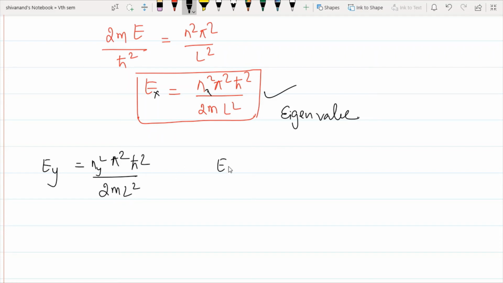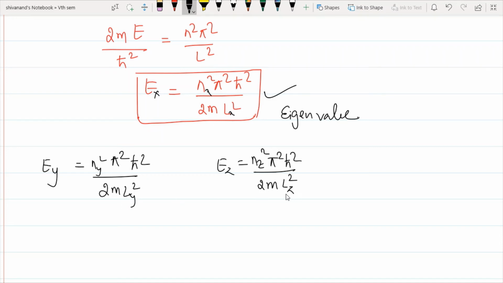Then Ez becomes nz square pi square h cut square divided by 2mL square. If it is a cubical box, we will get all the lengths the same. If it is not exactly a cubical box, then it becomes Lx, Ly, Lz.